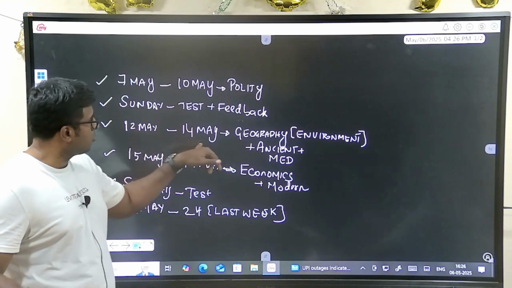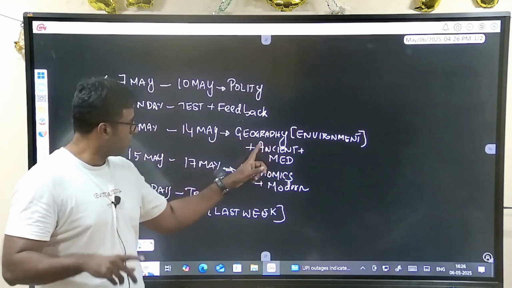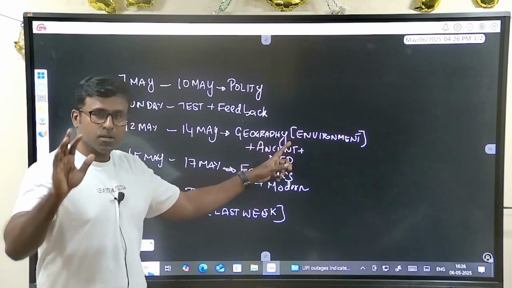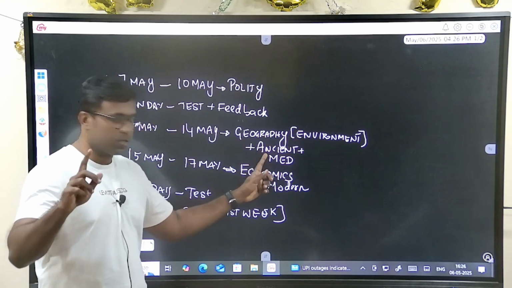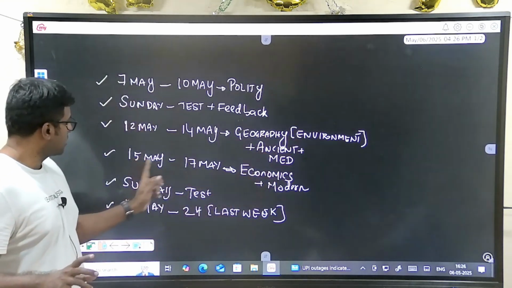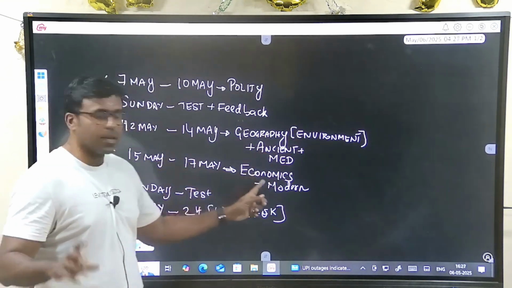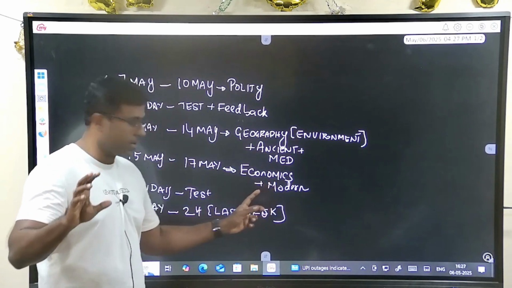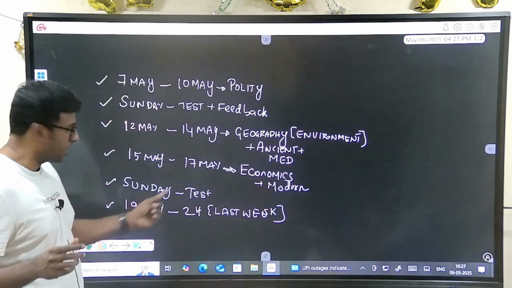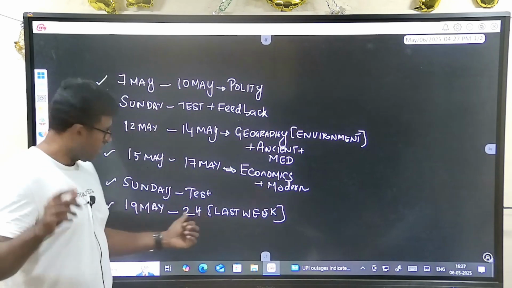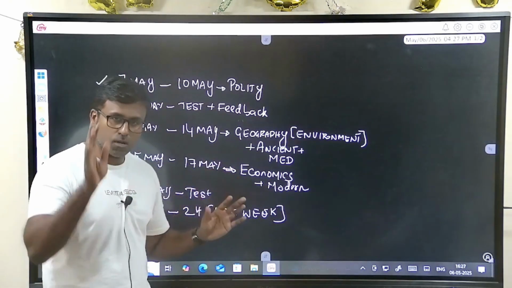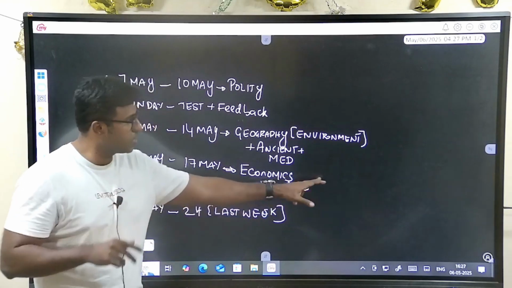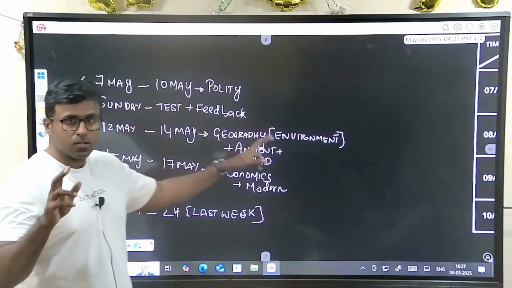Then 12th to 14th I have a schedule of geography and environment. Geography and environment are the same, you have to club them together, and you are going to finish ancient and medieval together. And 15th to 17th, economics and modern India, economic terms and modern India. Sunday again test. For the last week, 19 to 24, I'll make a separate schedule. It's not going to be this schedule, it will be a last week schedule. That's a separate thing. So first we'll see the 7th to 10th May.